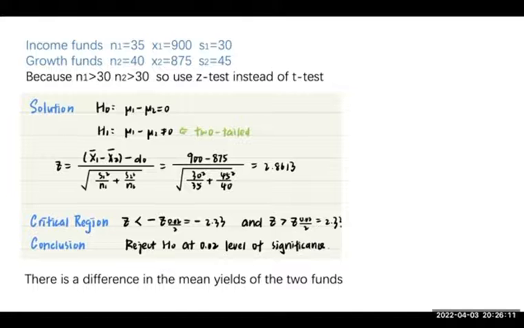We can get that Z is equal to 2.8613. From the table of the standardized normal distribution, Z negative 0.01 is equal to negative 2.33, and Z 0.01 is equal to 2.33. So Z is larger than Z 0.01. Therefore, the conclusion is that we reject H0 at the 0.02 level of significance, so there is a difference in the mean yields of the two funds.